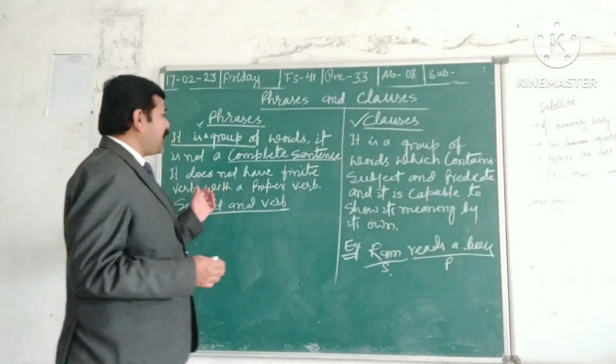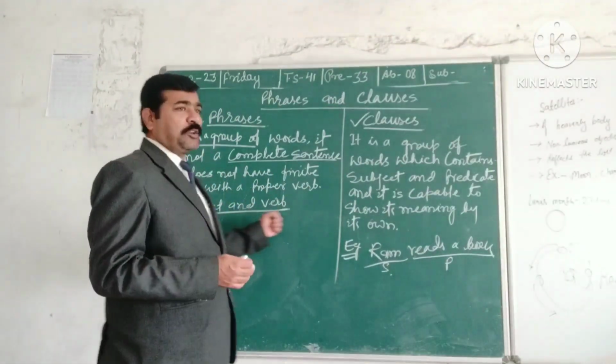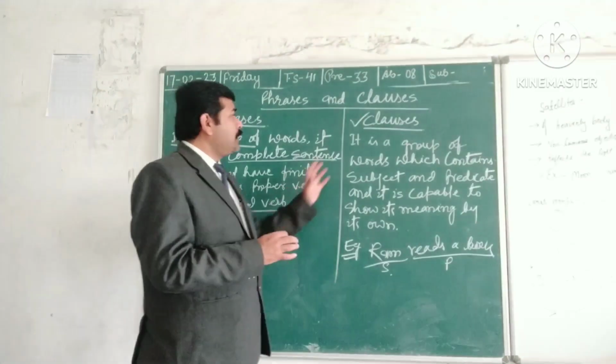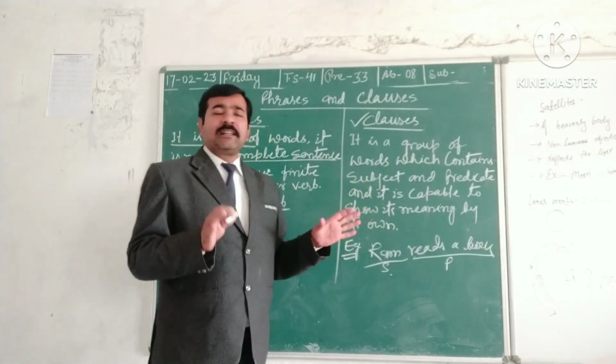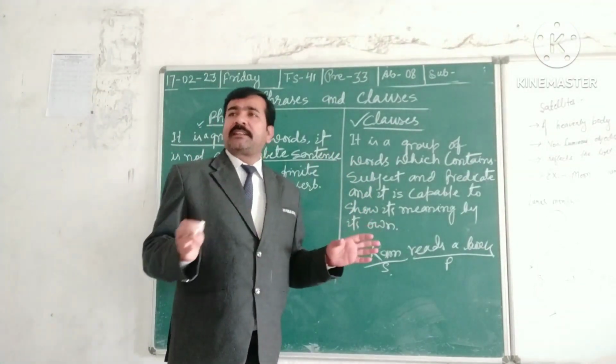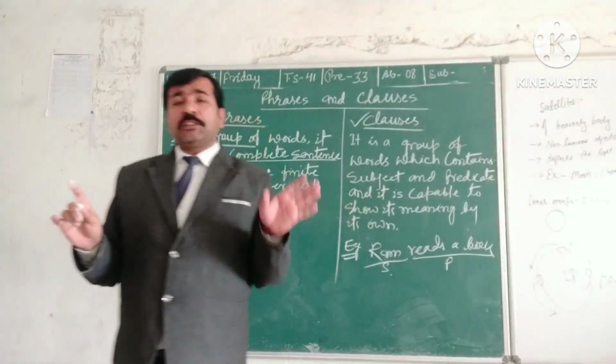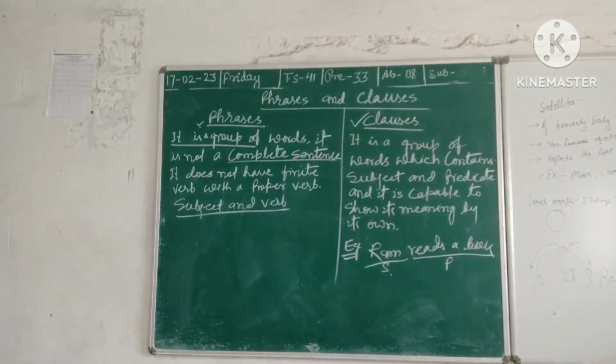Clear? So the difference between phrase and clause: a phrase is not a complete sentence. It is a part of a sentence, but a clause is a complete sentence because it has a subject and its own predicate also. Is it clear? So this is the difference between phrases and clauses.